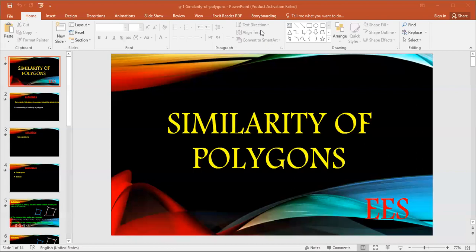Proportional means an equality of two ratios or more. Here is the ratio between the first side AB and its corresponding XY. This is the first ratio. The second ratio is between the length of BC and the corresponding side in the second polygon, YZ. This is called a proportion.